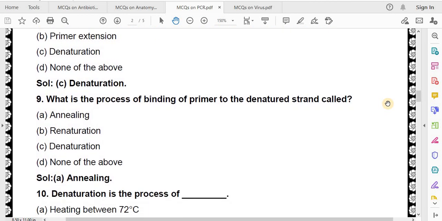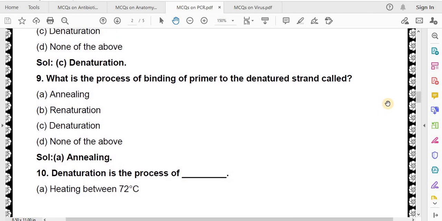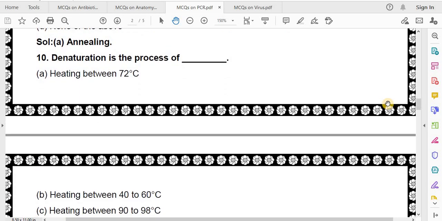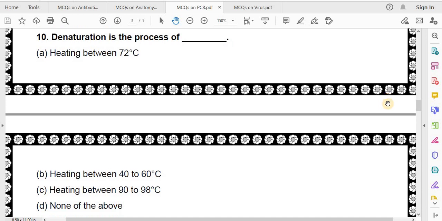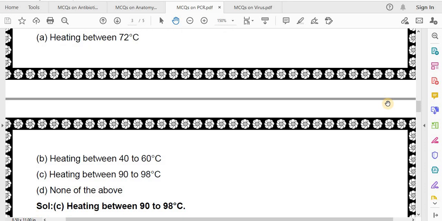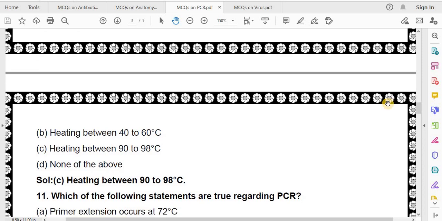Denaturation is the process of heating between 72 degrees centigrade, heating between 40 to 60 degrees centigrade, heating between 90 to 98 degrees centigrade, none of the above. Correct answer is heating between 90 to 98 degrees centigrade.